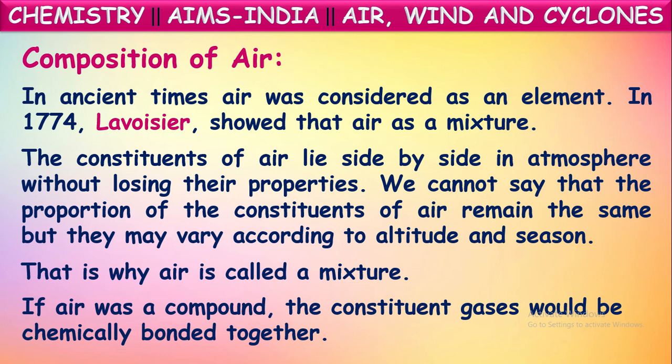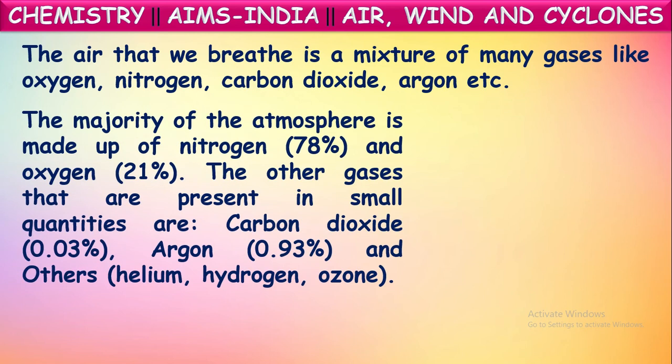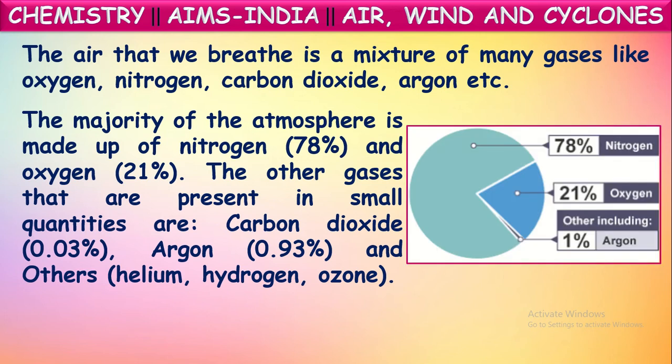What are those gases? Let us see here. The air that we breathe is a mixture of many gases like oxygen, nitrogen, carbon dioxide, argon, and water vapor. These are all present in the air. Out of these, the majority of atmospheric air is made up of nitrogen and oxygen.